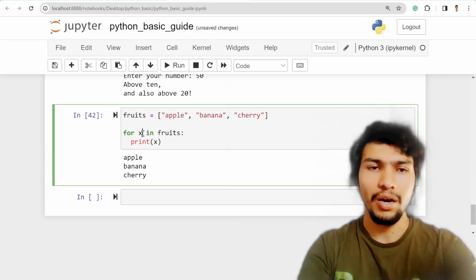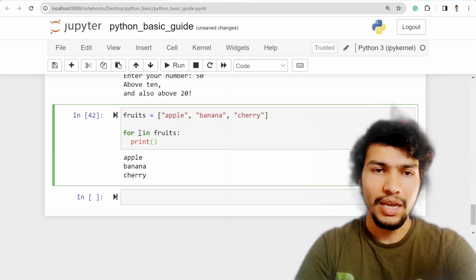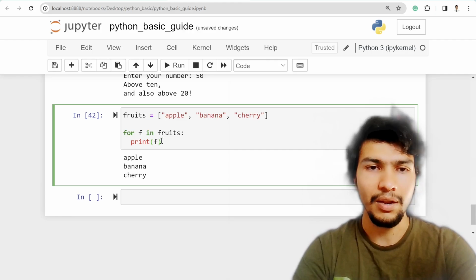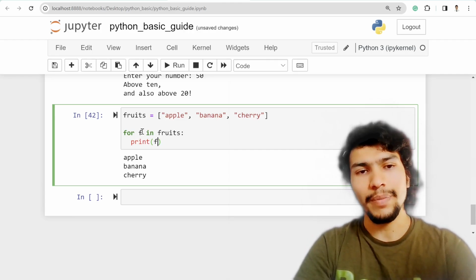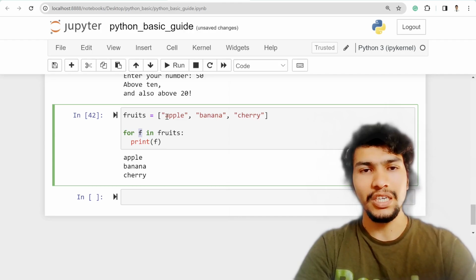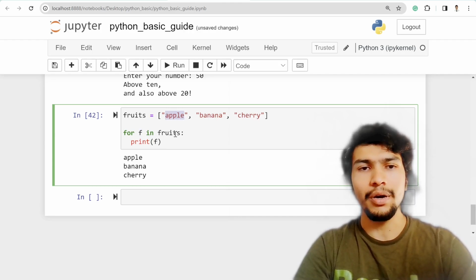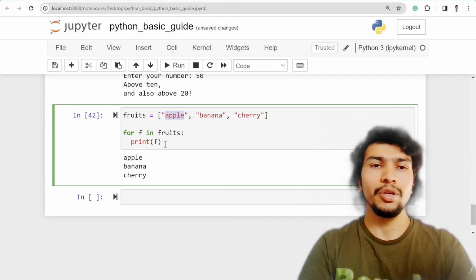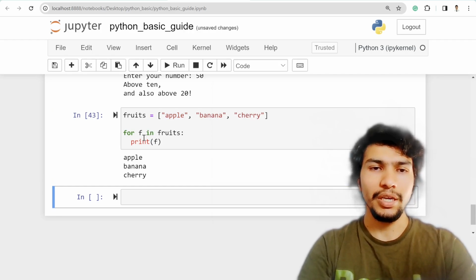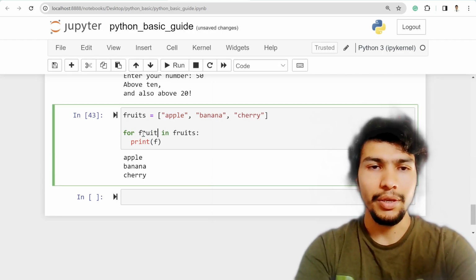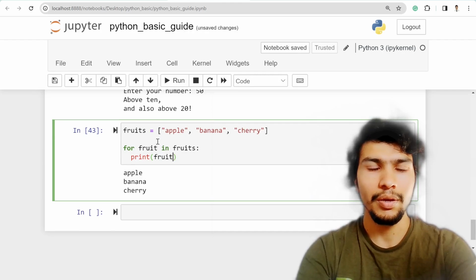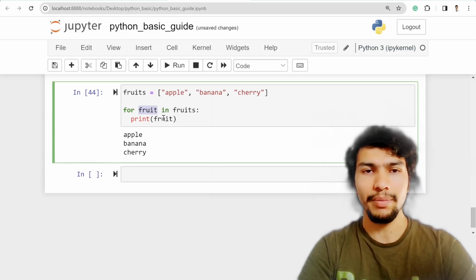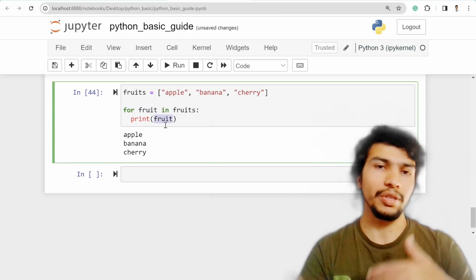Similarly, instead of x, you can write anything, like f. For f in fruits, print f. That means this f is treated as one variable at a time, one of these list values at a time. If you run it, it's the same. Maybe you can write fruit as well, and if you run it, it's also the same. So this is just the variable name used to iterate over the loop.